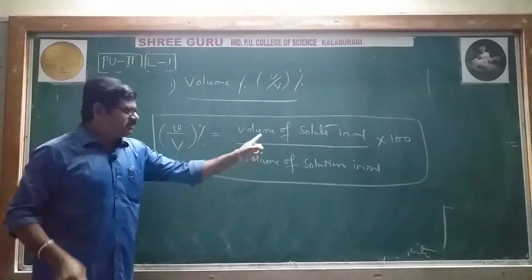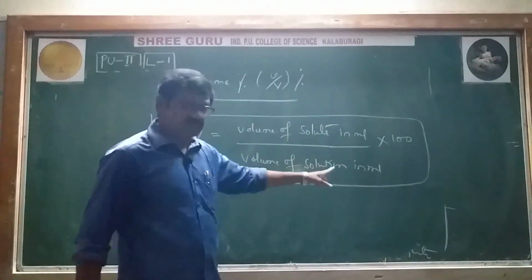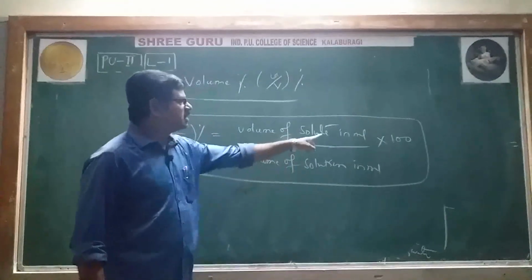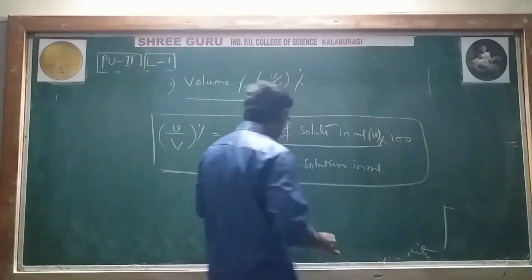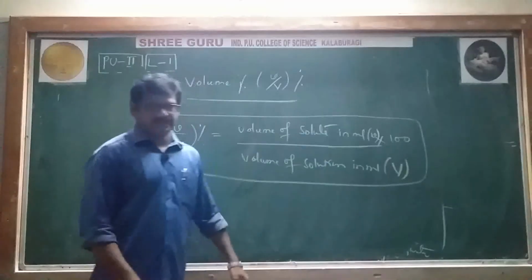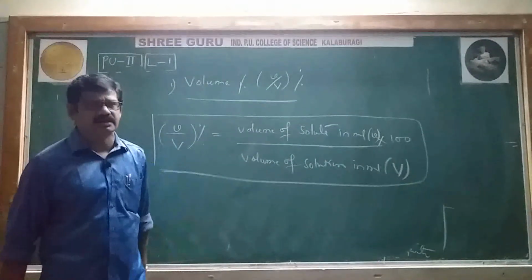I'll repeat: volume of solute in milliliters divided by volume of solution in milliliters into 100. Volume of solute is indicated with a small v, divided by volume of solution indicated with a capital V. Therefore, V by V into 100.